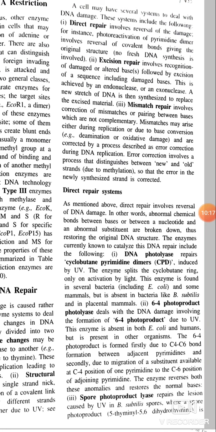And last is O6-methylguanine DNA methyltransferase, a common enzyme found in all species tested. The enzyme transfers the methyl group, so it is called methylguanine DNA methyltransferase.